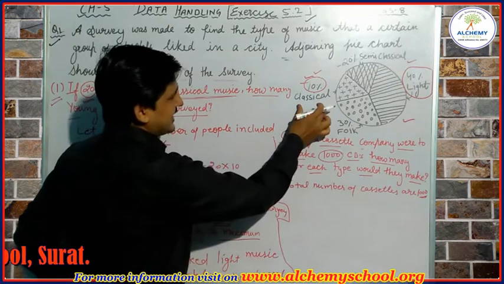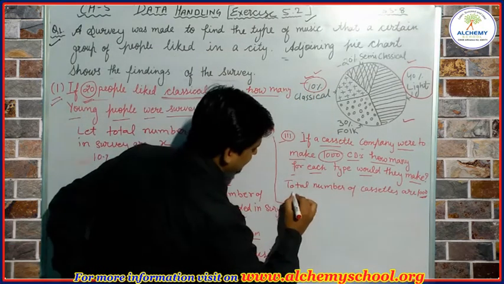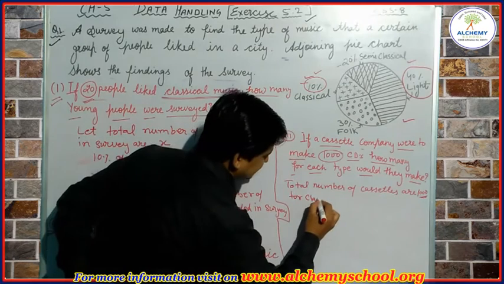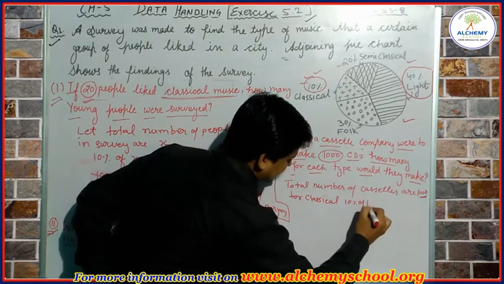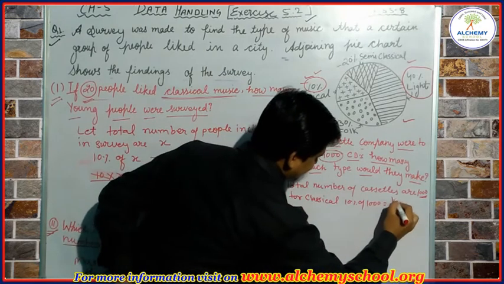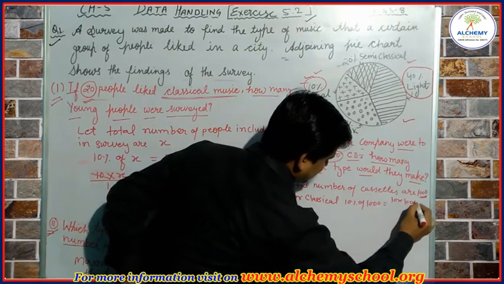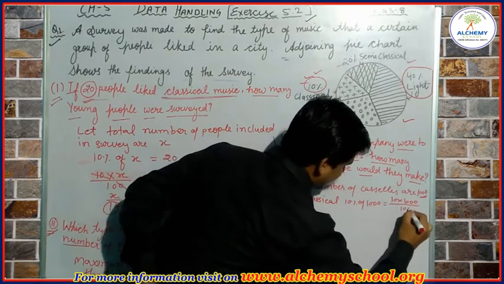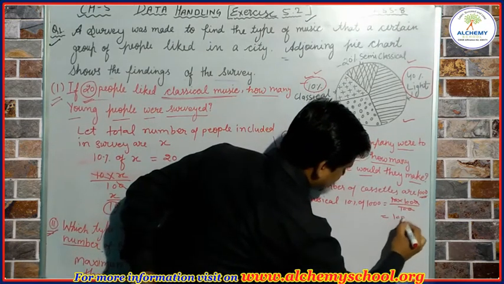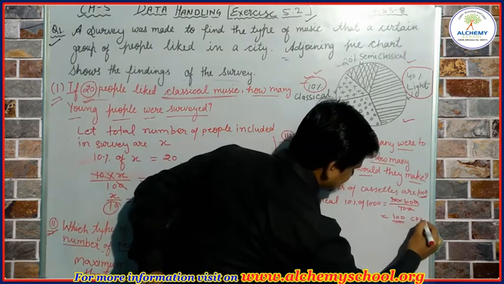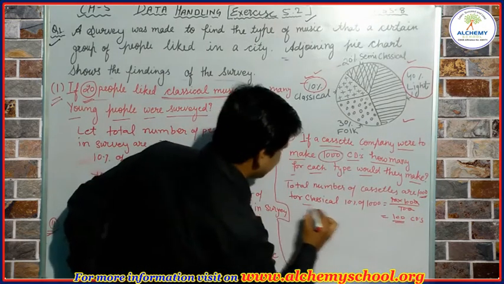For classical it is 10%, so 10% of 1000 is 10 into 1000 upon 100, which is equal to 100. So 100 CDs for classical.